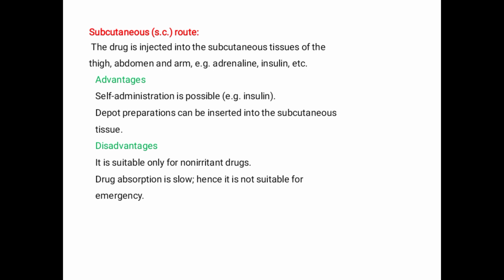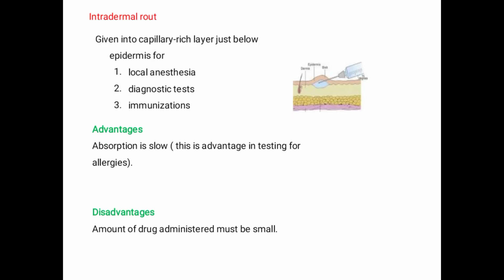After this, we have the intradermal route. In the intradermal route, the drug is given into the capillary rich layer of the skin just below the epidermis. This route is adopted for local anesthesia and some diagnostic test preparations and immunization.